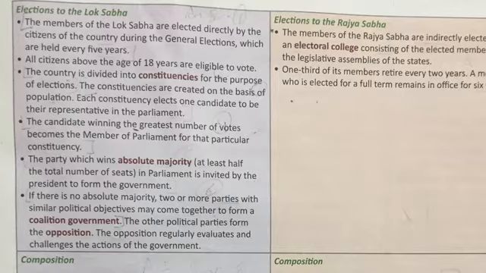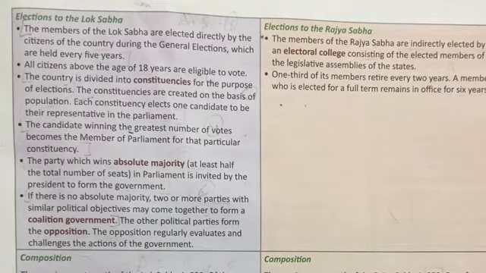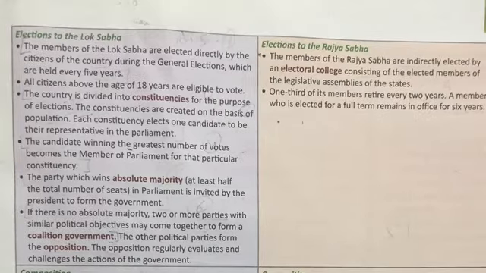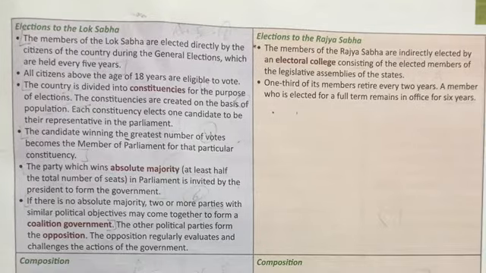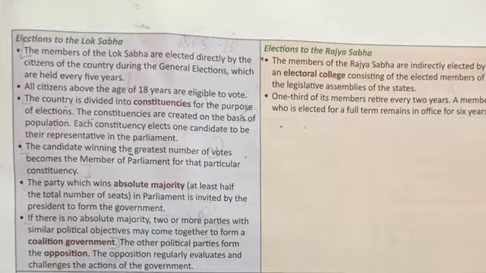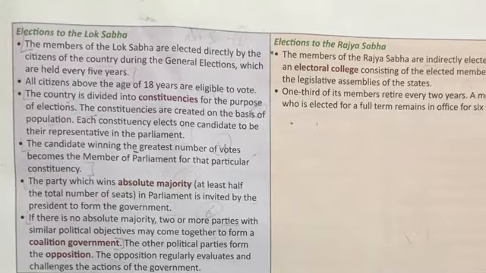For example, if Ambala is a constituency in any general election, it will consist of several nearby areas, and we will give our vote to any candidate whom we like, and the person who gets the highest number of votes will be elected from that constituency. So the candidate winning the greatest number of votes becomes the member of parliament for that particular constituency. Member of parliament, you can also say MP.